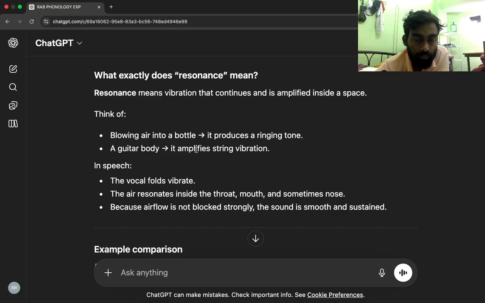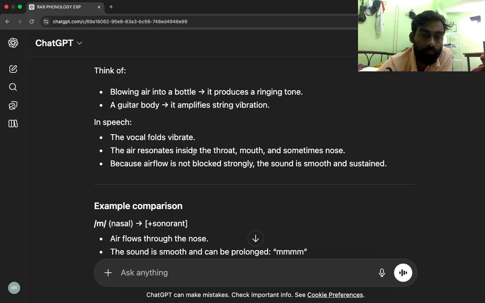Think of blowing air into a bottle: it produces a ringing tone. A guitar body amplifies string vibration. In speech, the vocal folds vibrate. The air resonates inside the throat, mouth, and sometimes the nose. Because airflow is not blocked strongly, the sound is smooth and sustained.